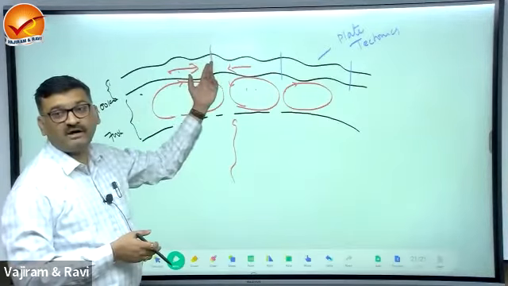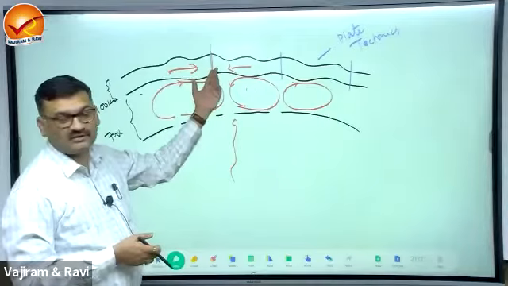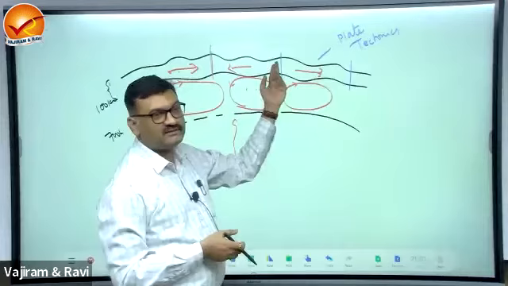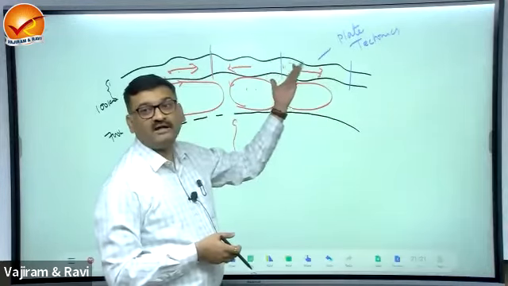इसको हम बोलते हैं boundary. What is this boundary? Convergent. This is convergent. Here what will happen? This plate is moving in opposite direction. Two plates are moving away from each other. The boundary is what? Divergent boundary.